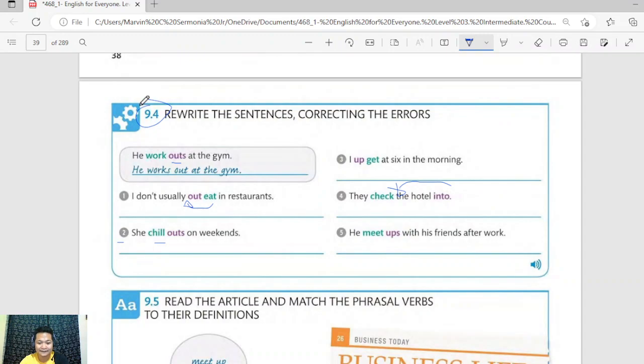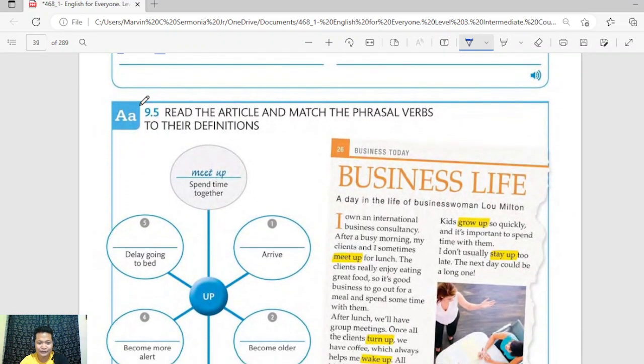Okay, now let's try to understand better and widen our vocabulary when it comes to phrasal verbs. So we're going to read an article here, and what we will do later on is to match the phrasal verbs to their definition.